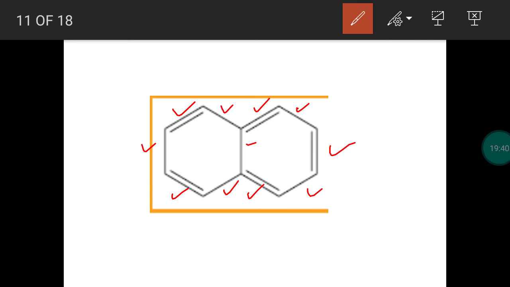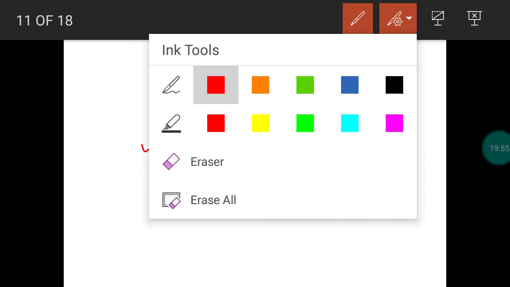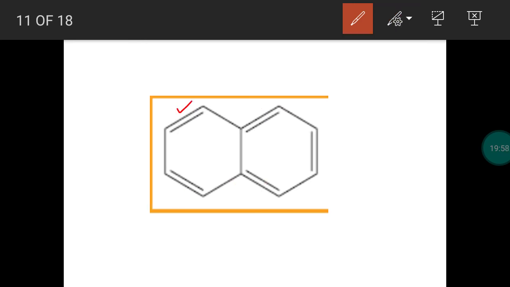Definitely there will be delocalization. So the pi electrons will be spread over all the carbon atoms. Naphthalene is a planar molecule. It has a delocalization of pi electrons. And how many pi electrons are present in total? 2, 4, 6, 8, 10. So an organic compound with 10 pi electrons will be aromatic according to the 4n plus 2 pi rule. Naphthalene is an aromatic compound.